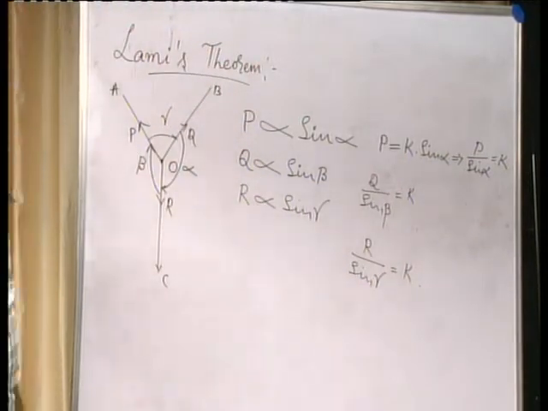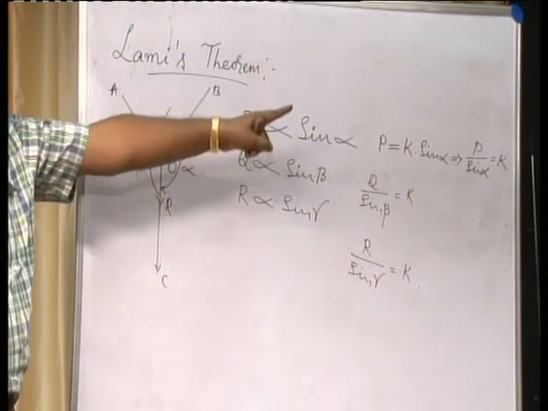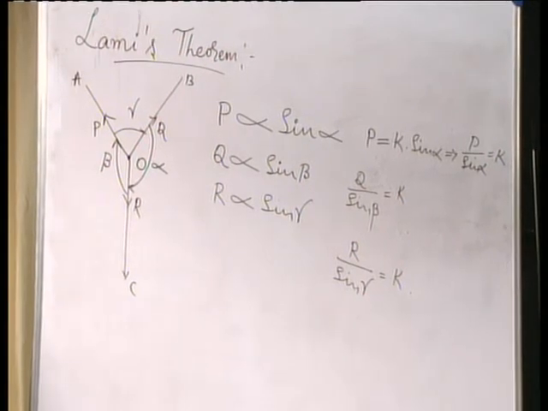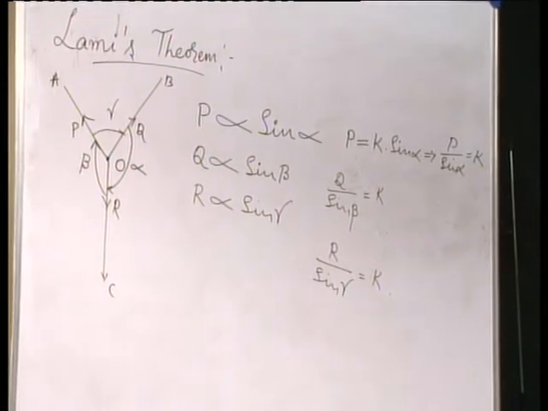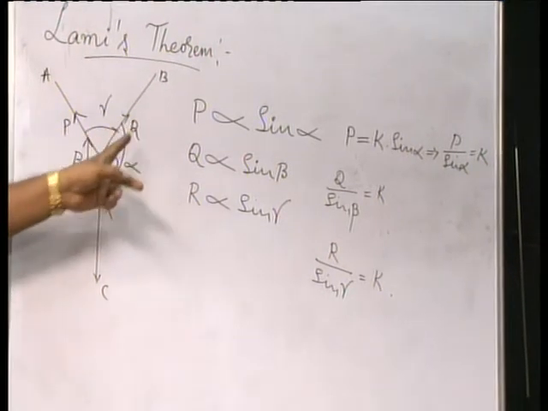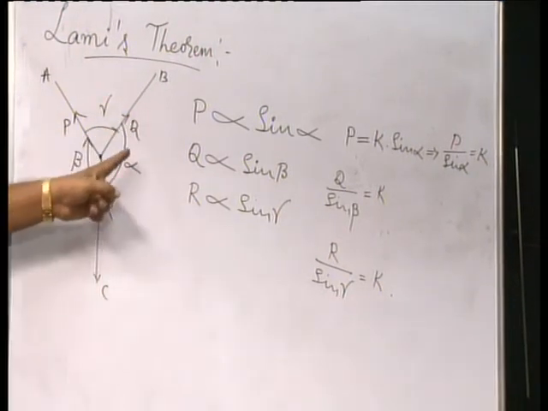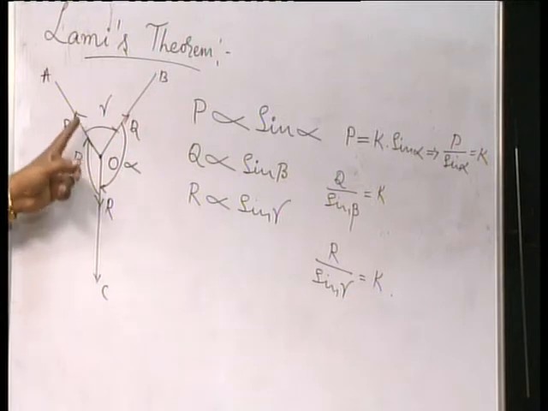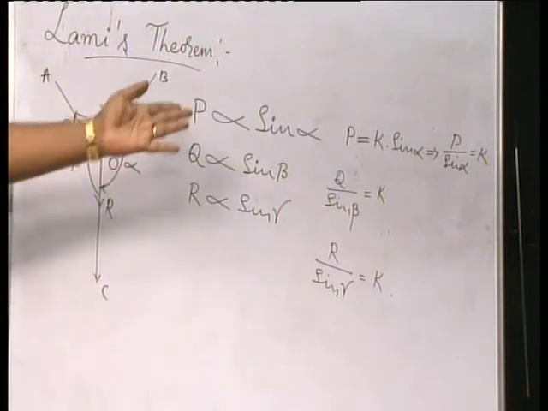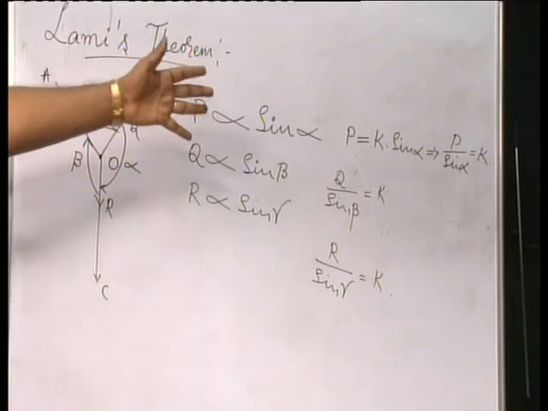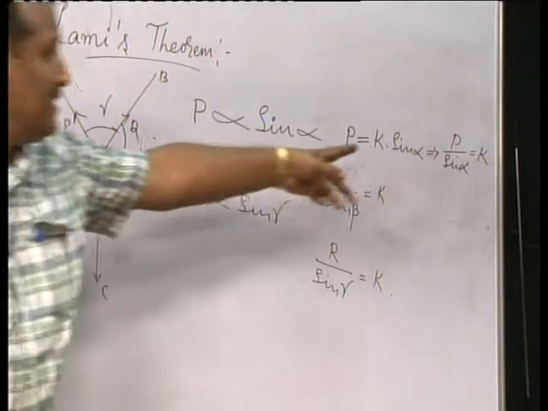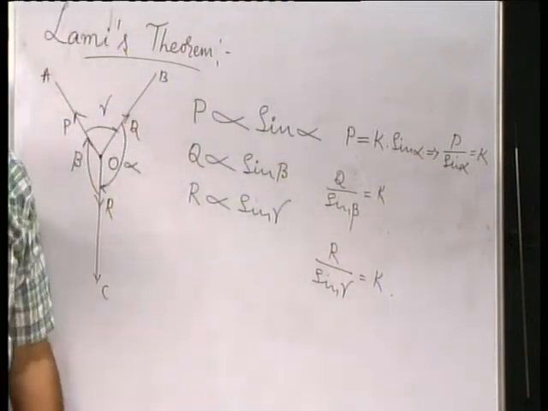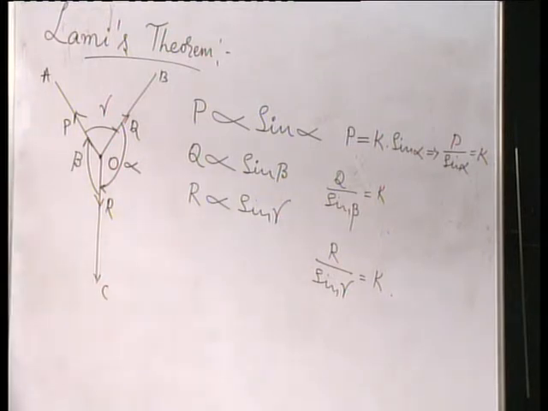In the laboratory, you are going to prove that the ratio P by sin alpha is equal to Q by sin beta, which is equal to R by sin gamma. This is the brief information about Lami's theorem. You trace the three forces including a knot on your drawing sheet. Later, measure the angles: the angle between the forces Q and R as alpha, R and P as beta, and P and Q as gamma, and substitute in these equations and calculate. If all these three ratios give almost the same value within the limitations of experimental error, then you can say Lami's theorem has been verified.